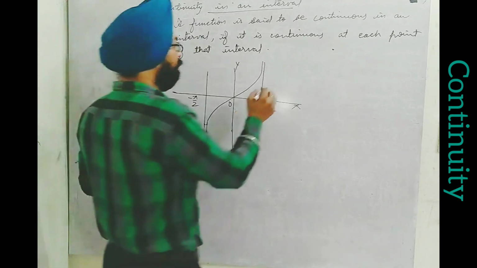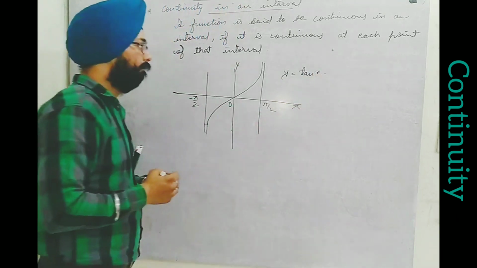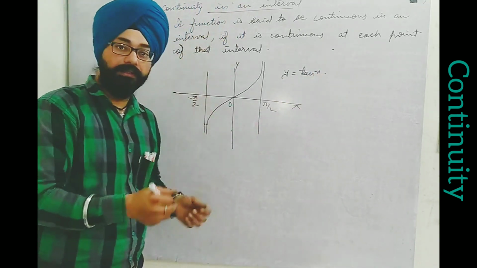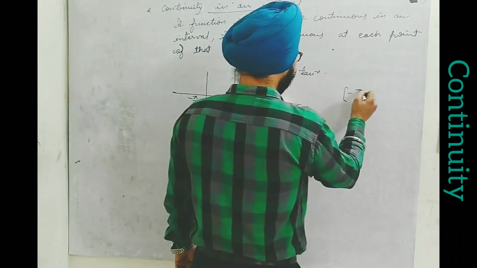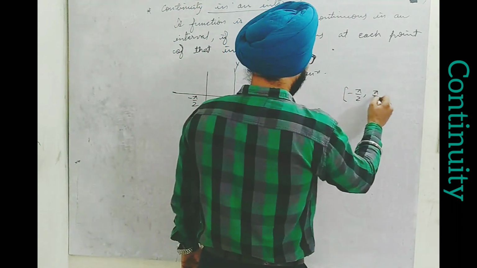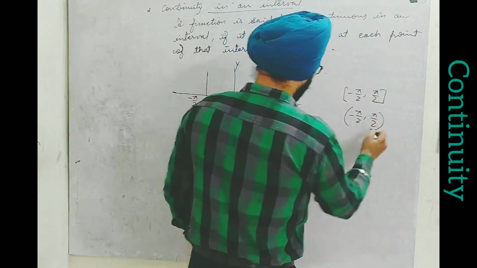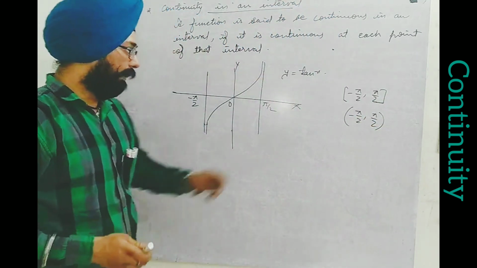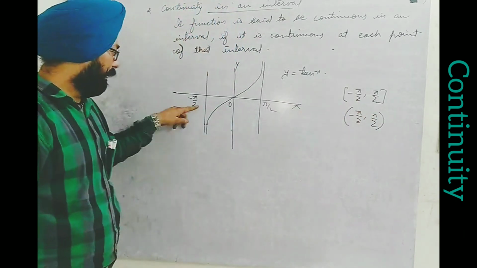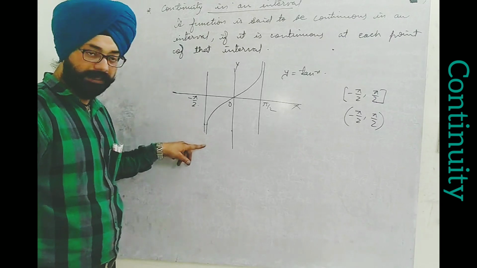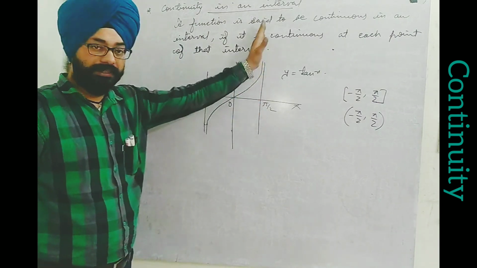Let's think of it. It is y is equal to tan x, the graph of the tan x function. To understand continuity in an interval, suppose I consider two intervals, minus pi by 2 to pi by 2 closed and minus pi by 2 to pi by 2 open. If I consider minus pi by 2 to pi by 2, I find one thing. At minus pi by 2 it shows its infinite nature. At pi by 2 also it shows its plus infinity.